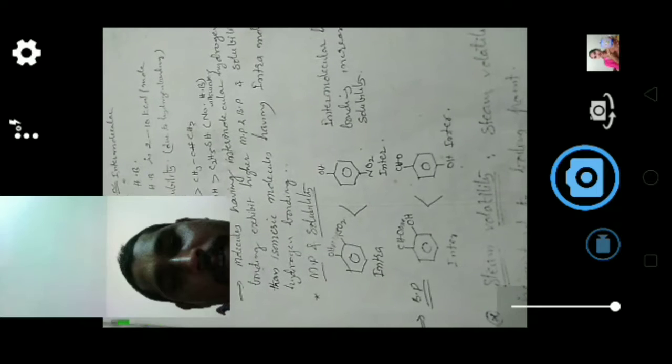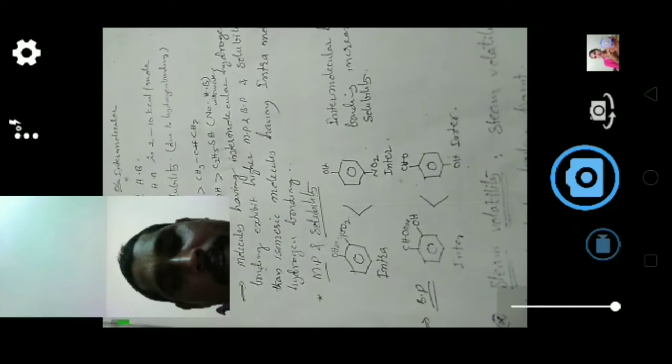Molecules having intermolecular hydrogen bonding exhibit high melting and boiling point and solubility than isomeric molecules having intramolecular hydrogen bonding. Here you see the example, melting point and solubility. This molecule possesses intramolecular hydrogen bonding, and here intermolecular hydrogen bonding.